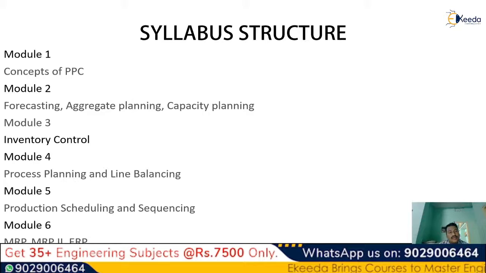Okay. According to that, the syllabus structure is also designed as 6 modules, or the structure of the entire syllabus consists of 6 topics. And the first one is the concepts of PPC, or the concepts of production planning and control.